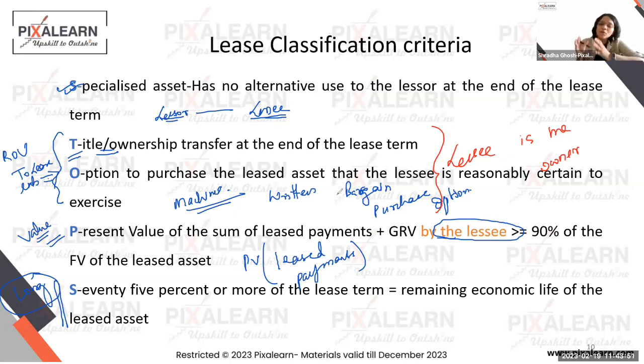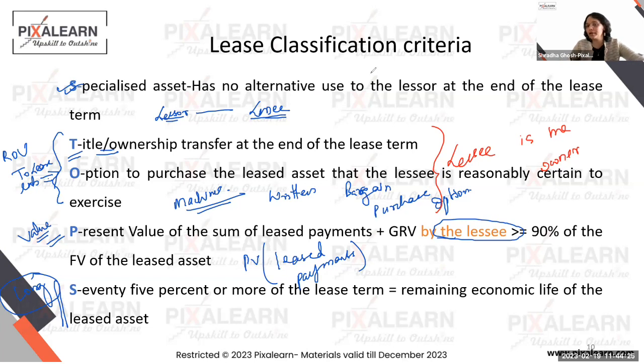The lessee is paying so much money to the lessor over the entire tenure of the lease that if I bring the PV of that and compare it with the fair value of the asset, the PV of all the receivables that the lessor has from the lessee is greater than or equal to 90% of the fair value of the asset right now. Or the tenure of the lease, the number of periods for which the lessee is using that asset, is more than 3/4 of the tenure of the full asset. Then we say that it's as good as selling the asset from the lessor to the lessee.